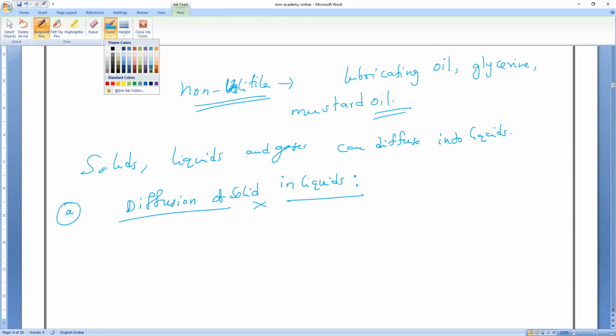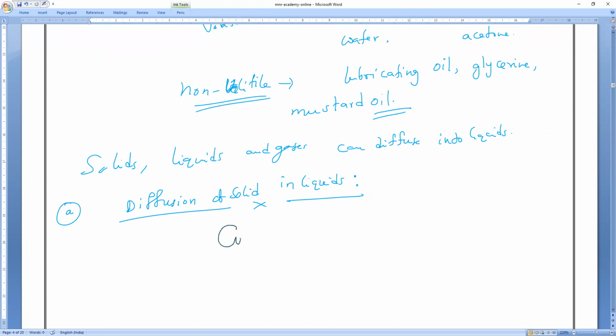How many of you know copper sulfate? What is the formula of copper sulfate? Copper sulfate formula is CuSO4. Now, if I take a glass of water and put this copper sulfate into it, will it dissolve or not? Everybody, it will dissolve or not? Please respond, guys.